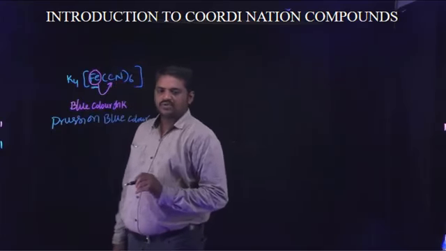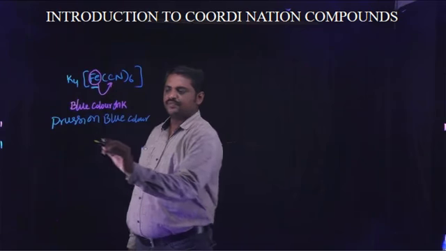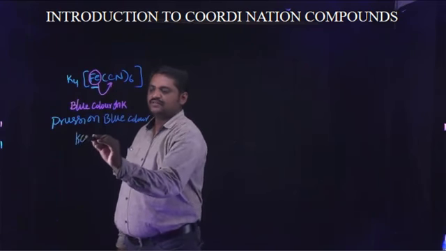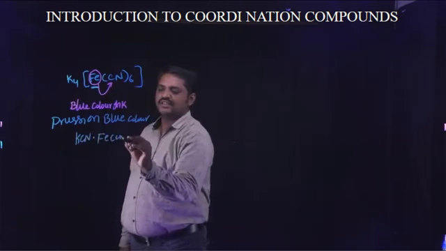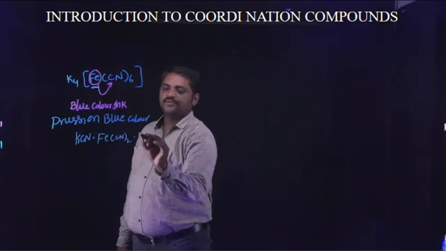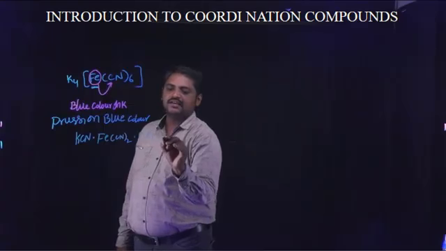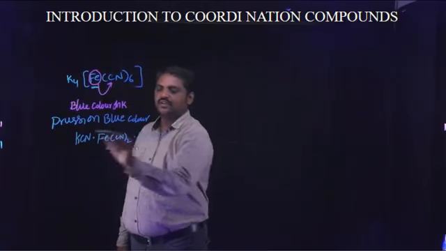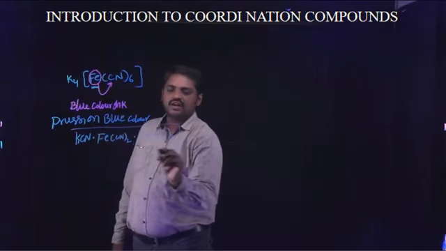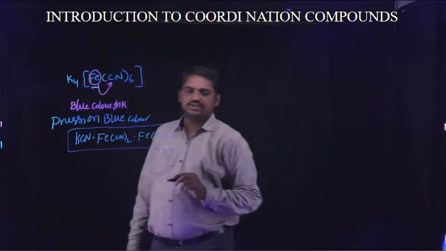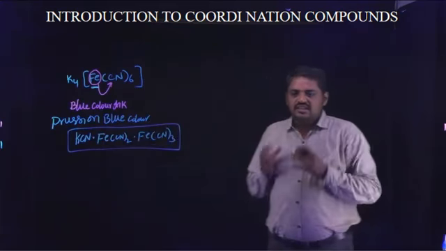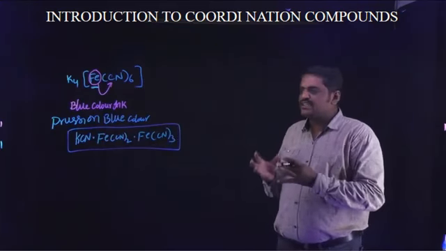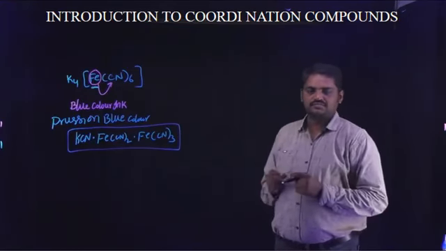The chemical formula of this compound is KFe[Fe(CN)6], with Fe(CN)6 twice and thrice. This is the first coordination compound, and it exhibits Persian blue color.